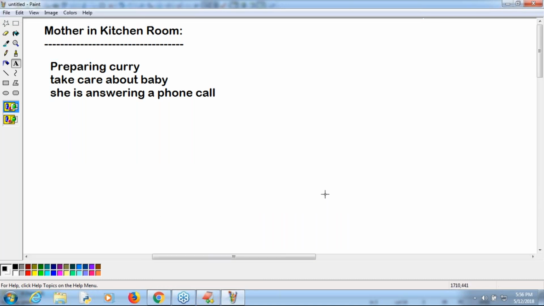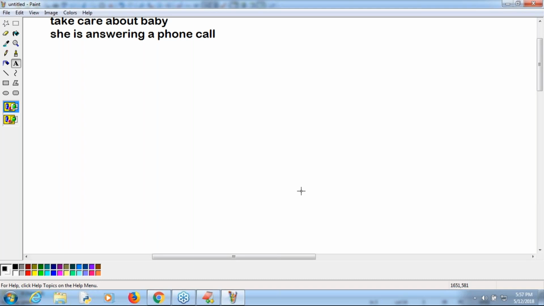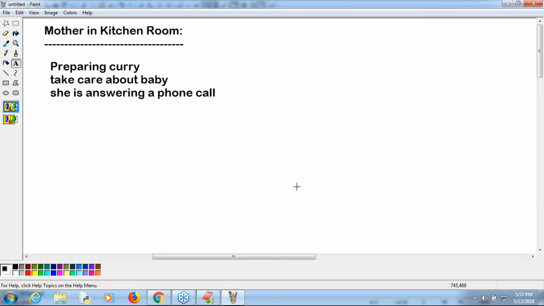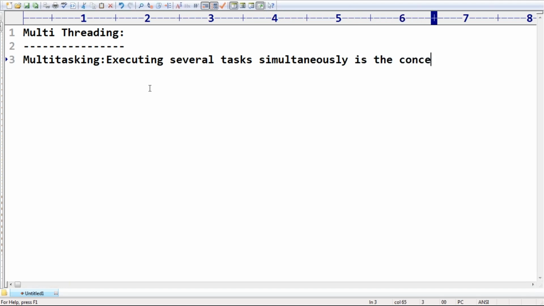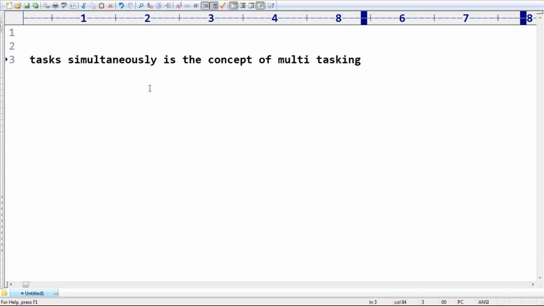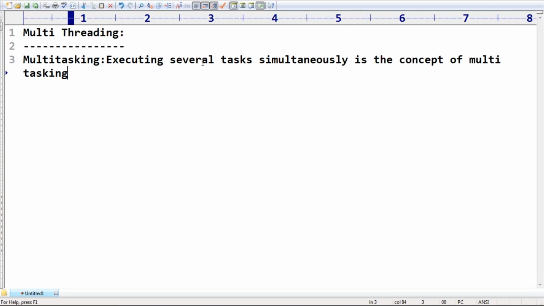What is multitasking? Okay, sir, very simple. Executing several tasks simultaneously is the concept of multitasking. Remember this one, sir. So what is multitasking? I want to execute several tasks simultaneously is the concept of multitasking.